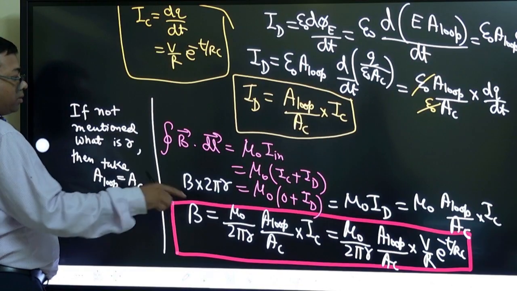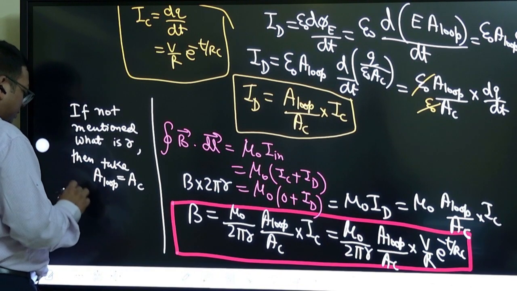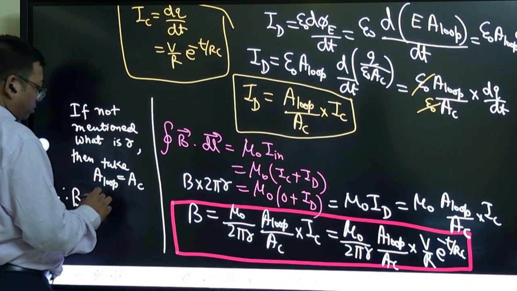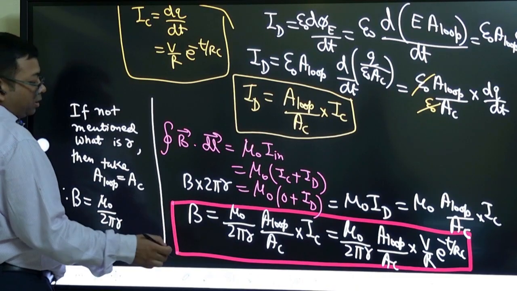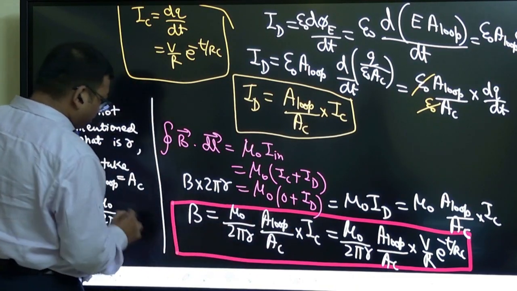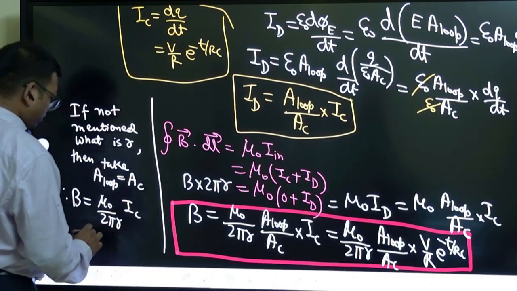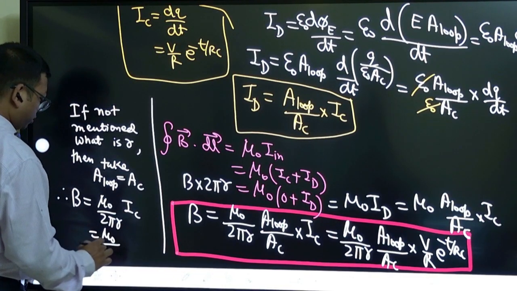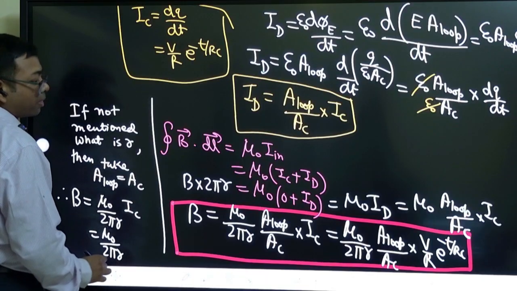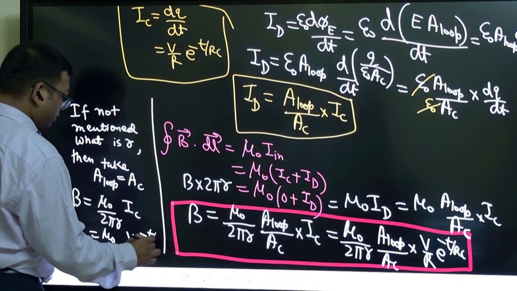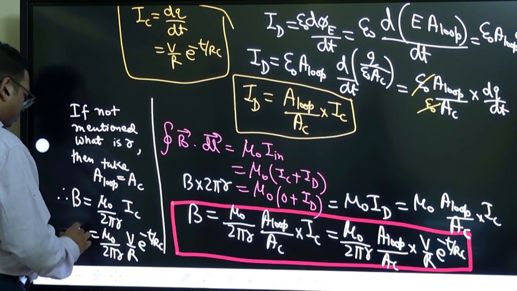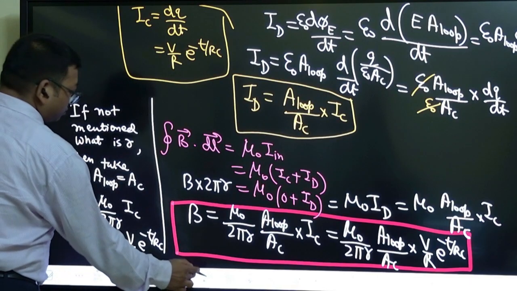If you take this equal, it will get cancelled. Then in that case, this formula will be mu naught by 2 pi r. It is like IC only, which you can substitute: mu naught by 2 pi r into V by R e power minus t by RC. So that's the full formula.